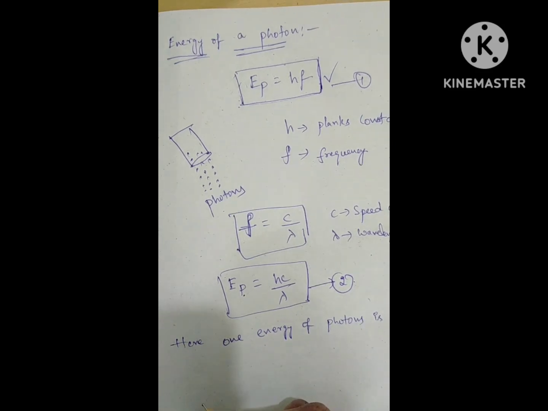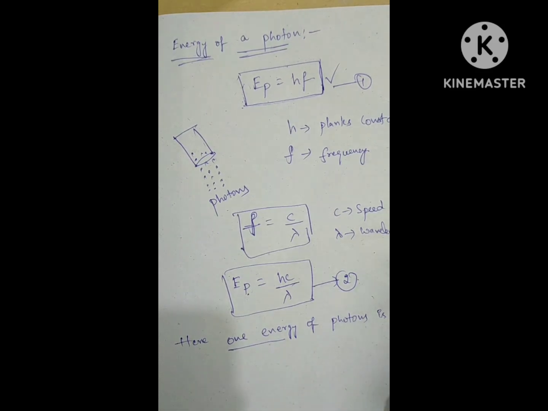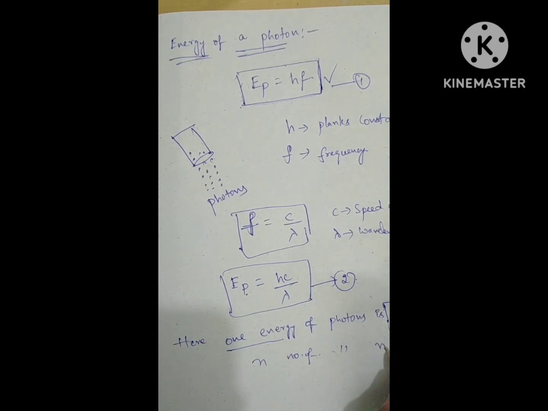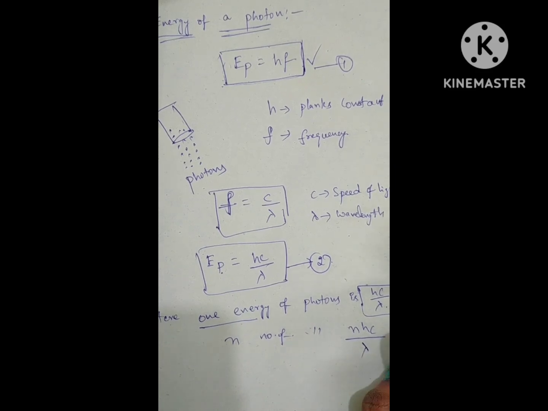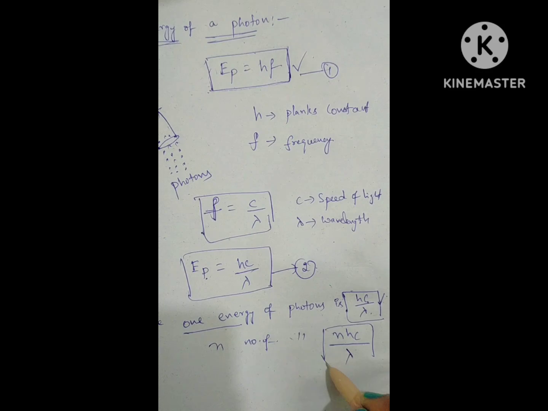When we take the energy of one photon, it is hc by lambda. When we take n number of photons, the energy is nhc by lambda. So one photon's energy is hc by lambda, and the energy of n photons is nhc by lambda.